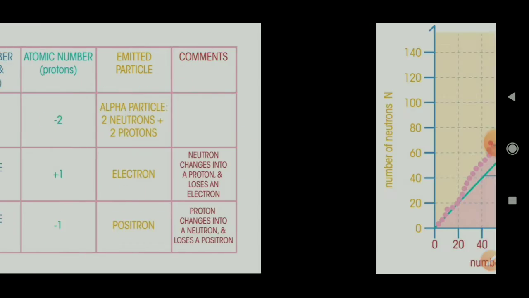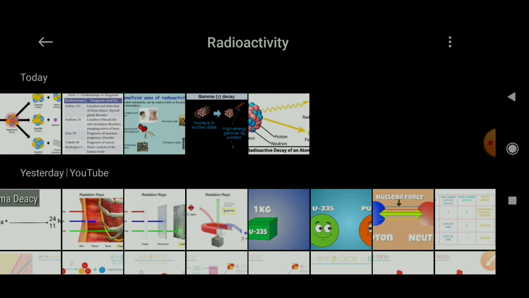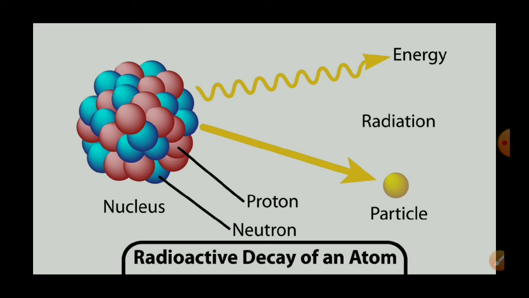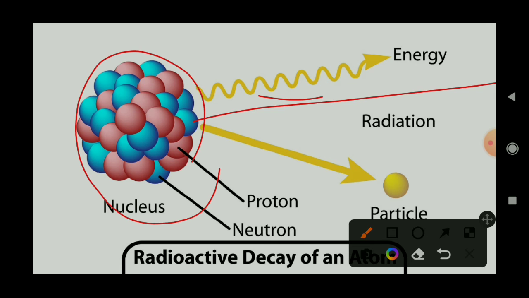Now let's see what gamma rays are. Gamma rays are very interesting and they are unique. For example, this is a radioactive decay of gamma rays. When a nucleus is very excited, it doesn't release any proton, it doesn't release any neutron, it doesn't convert proton to neutron, it radiates energy. It radiates its instability in the form of energy. That radiation is called gamma rays.